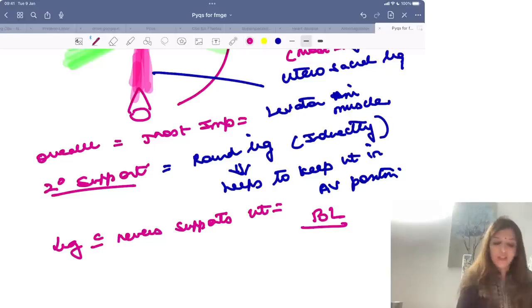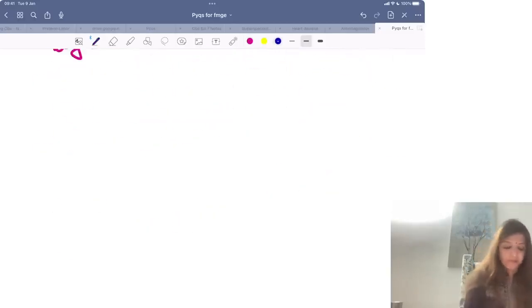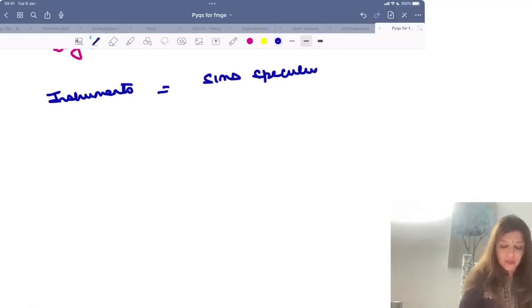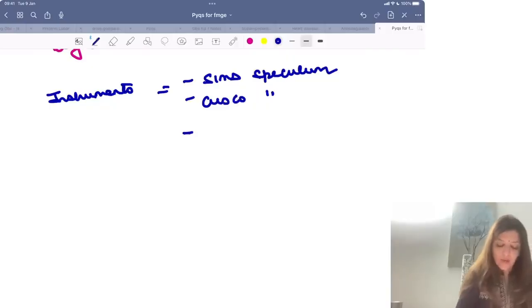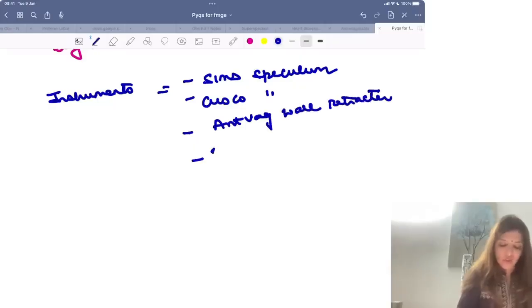Okay, what instruments are important? In instruments, I want all of you to look at Sims speculum, Cusco's speculum. Then I want you to look at anterior vaginal wall retractor, a uterine sound, curette.